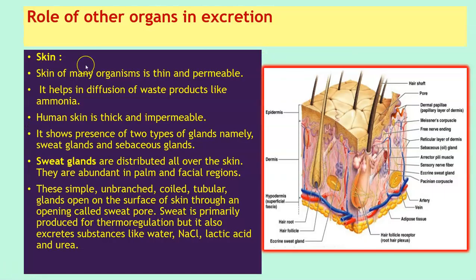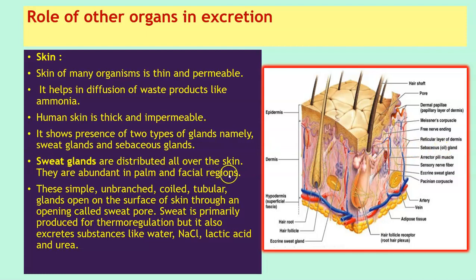Students, let us see the role of skin as an excretory organ. Skin of many organisms is thin and permeable. It helps in diffusion of waste products like ammonia. Human skin is thick and impermeable. It shows presence of two types of glands, namely the sweat glands and the sebaceous glands. Have a look at this image here. You can see here it's marked. These are your sweat glands, and here you have the sebaceous glands, which are the oil secreting glands.